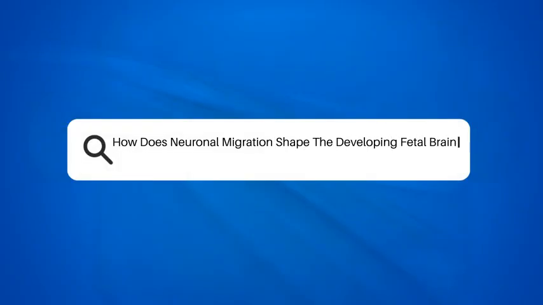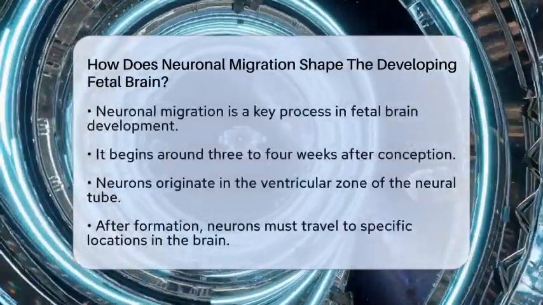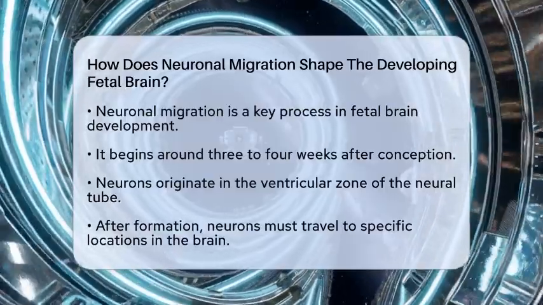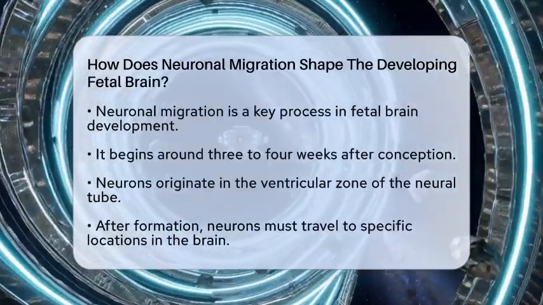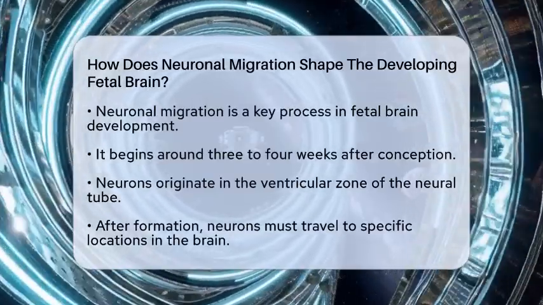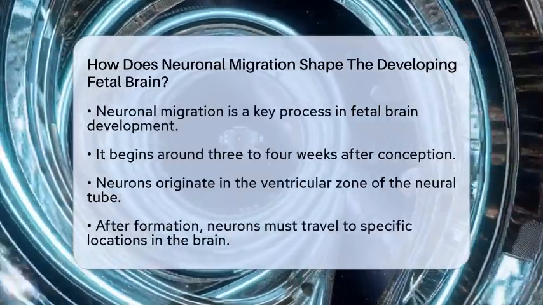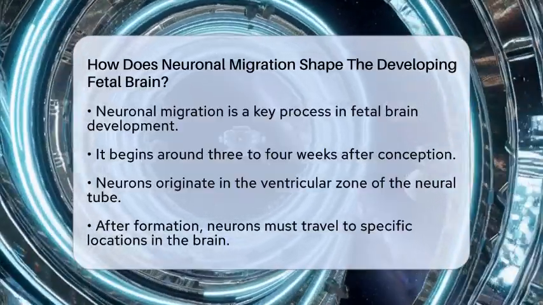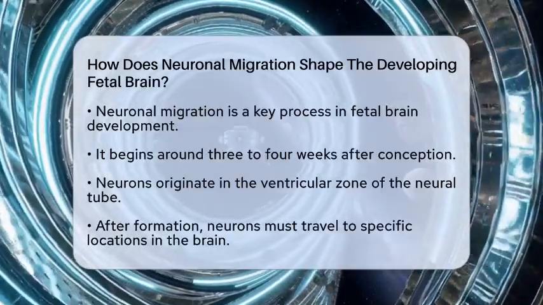How does neuronal migration shape the developing fetal brain? Have you ever wondered how the brain of a tiny fetus develops into the complex organ that controls everything we do? One key process in this amazing journey is called neuronal migration. This process is essential for shaping the developing fetal brain and ensuring it functions properly later in life.